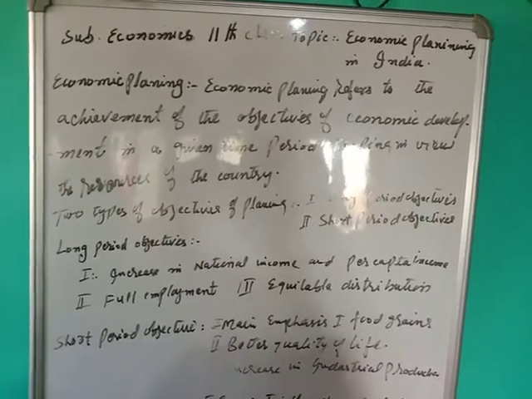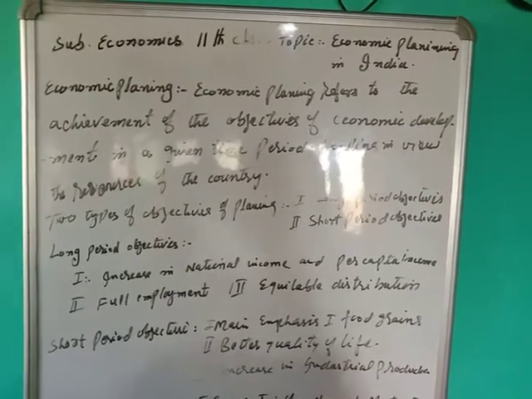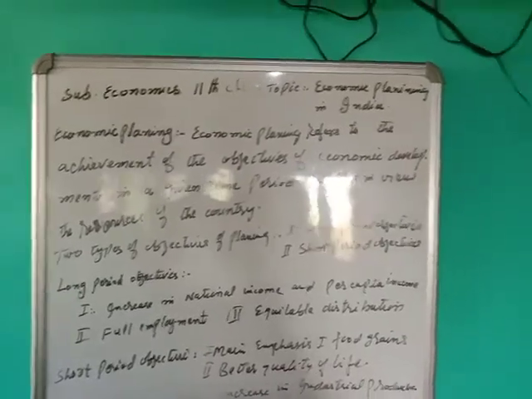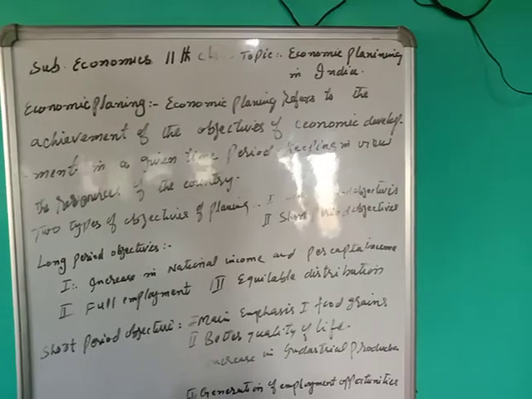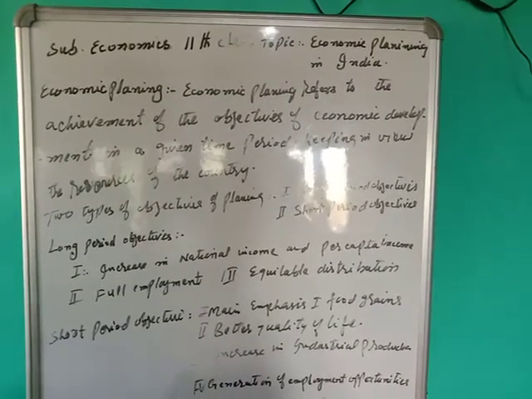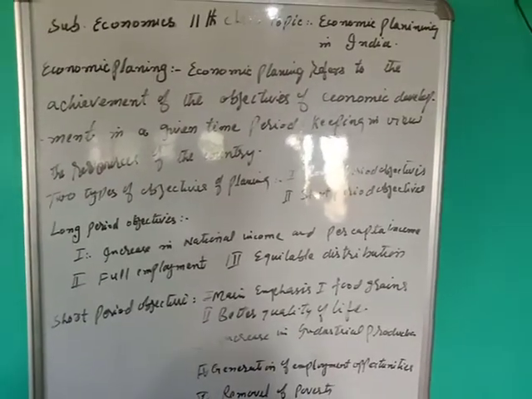Dear students, when we are trying to make everything progressive, there should be planning, even at home, at state, and at district level. Everything is done according to the plan. Plans are of two types: long run period plans and short run period plans.